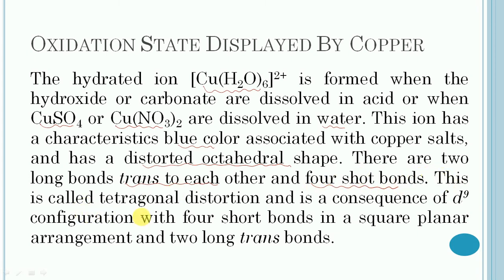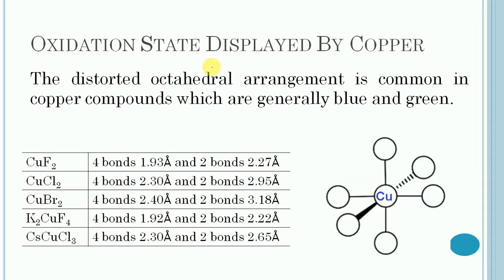This is called tetragonal distortion, and it is a consequence of the 3d9 configuration, with 4 short bonds in a square planar arrangement and 2 long bonds in the trans positions. The distorted octahedral arrangement is common in copper compounds, which are generally blue and green.